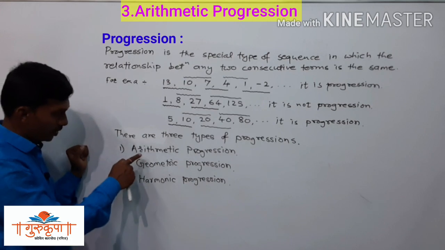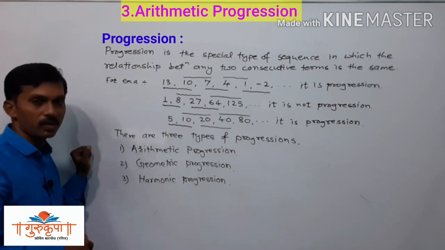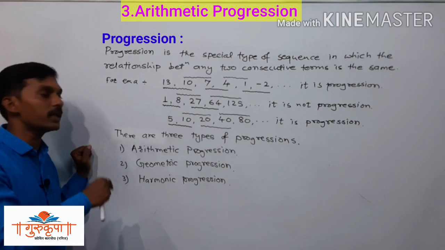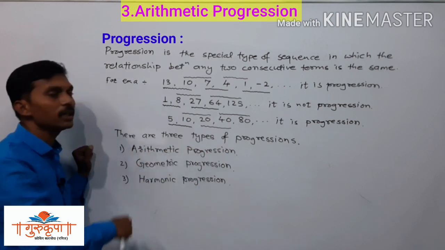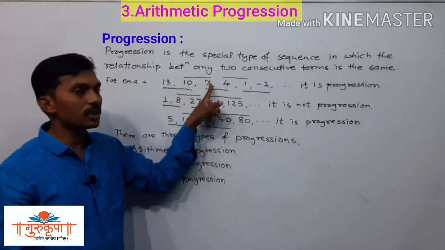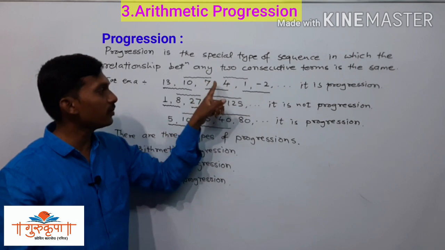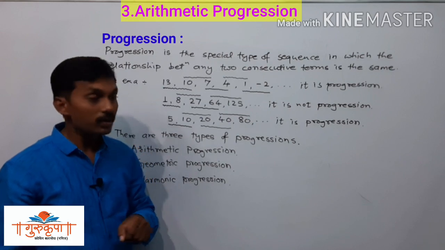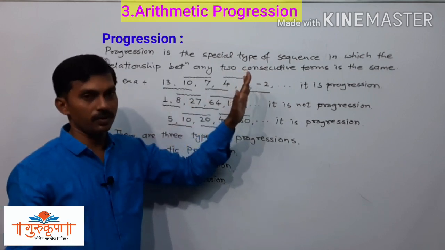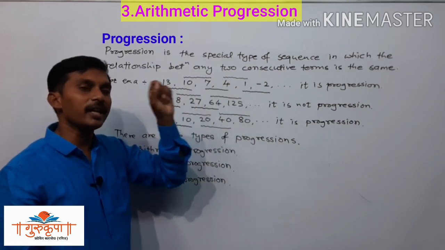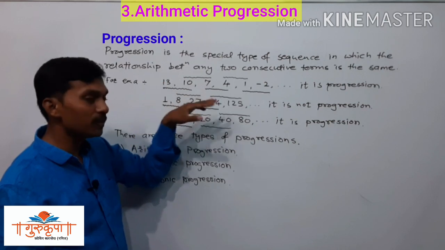Now if the relation of difference, or you can say the relation of addition also, if the relation of addition or subtraction is between the two consecutive terms, then that progression is called an arithmetic progression. See here, 13 minus 3 we have 10, 10 minus 3 we have 7, 7 minus 3 we have 4, 4 minus 3 we have 1, 1 minus 3 we have minus 2. Since there is the relationship of subtracting 3, or you can say adding minus 3 to the previous term,